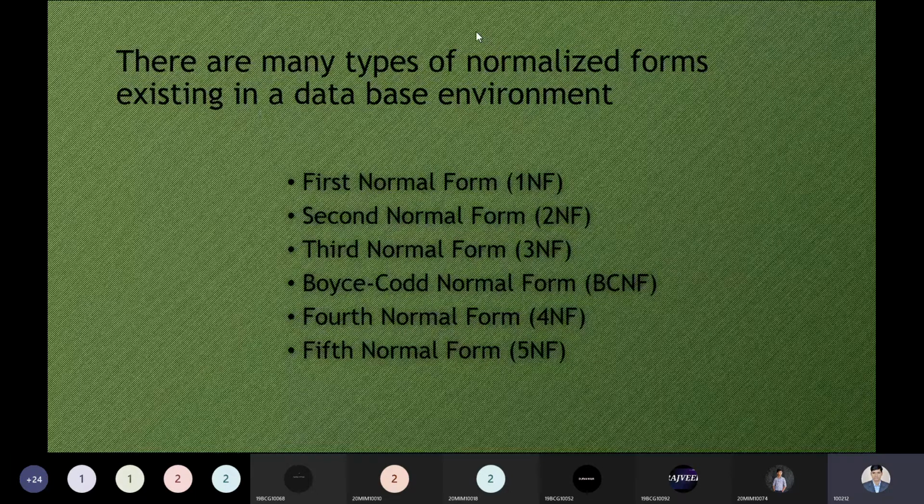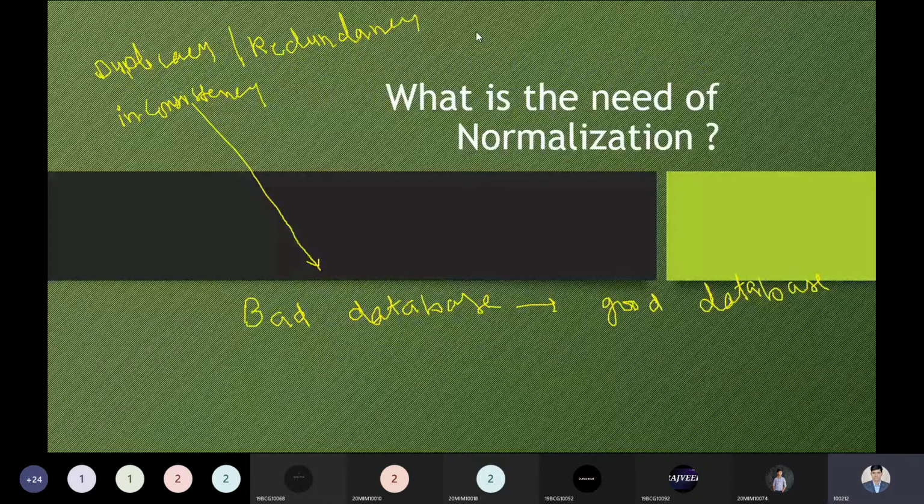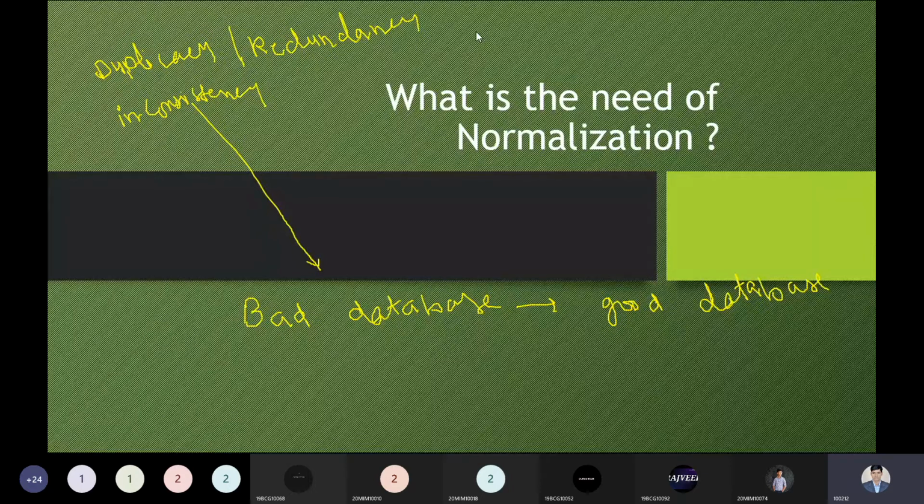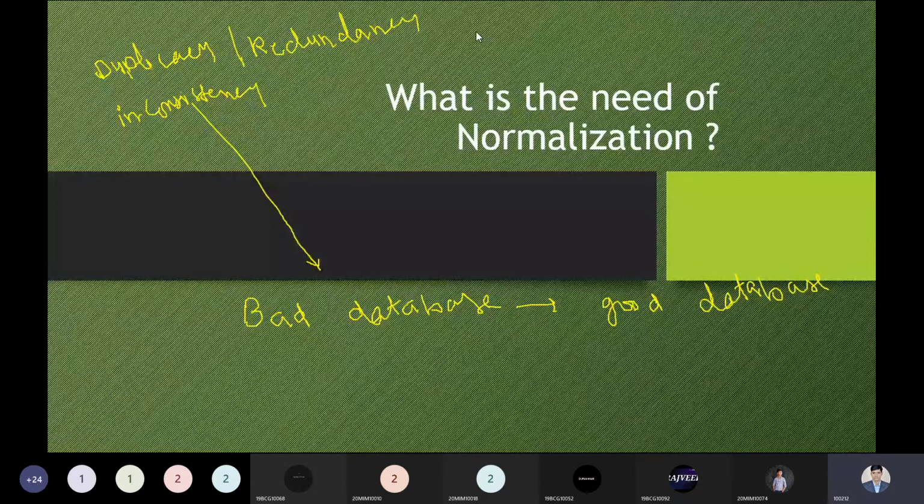So, what is the need of normalization? From this perspective, you have to keep the concept in mind properly. We have a bad database and a good database. Sometimes you can ask, what is meant by a bad database? A bad database is one in which we have duplicacy. Suppose I have duplicate data or inconsistency in my database. How can I say I have a bad database, and how can I say I have a good database?